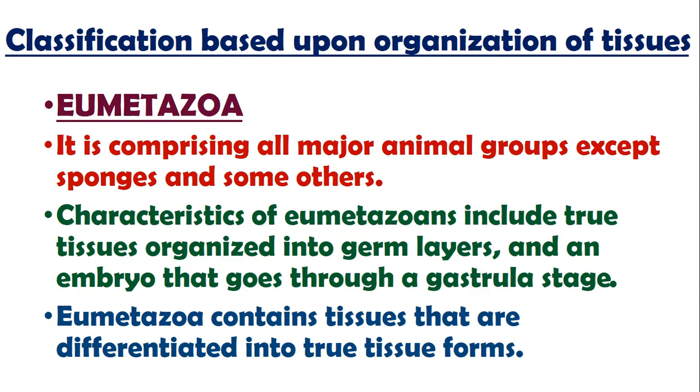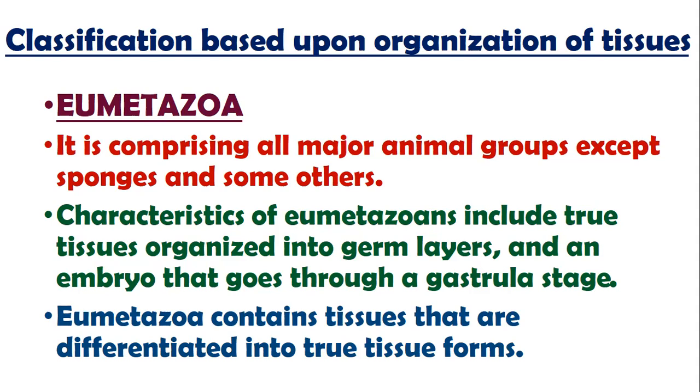Now the term I'm using here is differentiated tissue. It means the cells form first of all an undifferentiated cell, then it produces the tissue. That tissue will later on divide according to the information present inside them. They redivide, and then differentiation occurs, in which every cell is destined to perform its own special duty, right? So that special duty is basically what makes it a differentiated one. So eumetazoans have differentiated tissues, where every tissue has its own specific destined task.